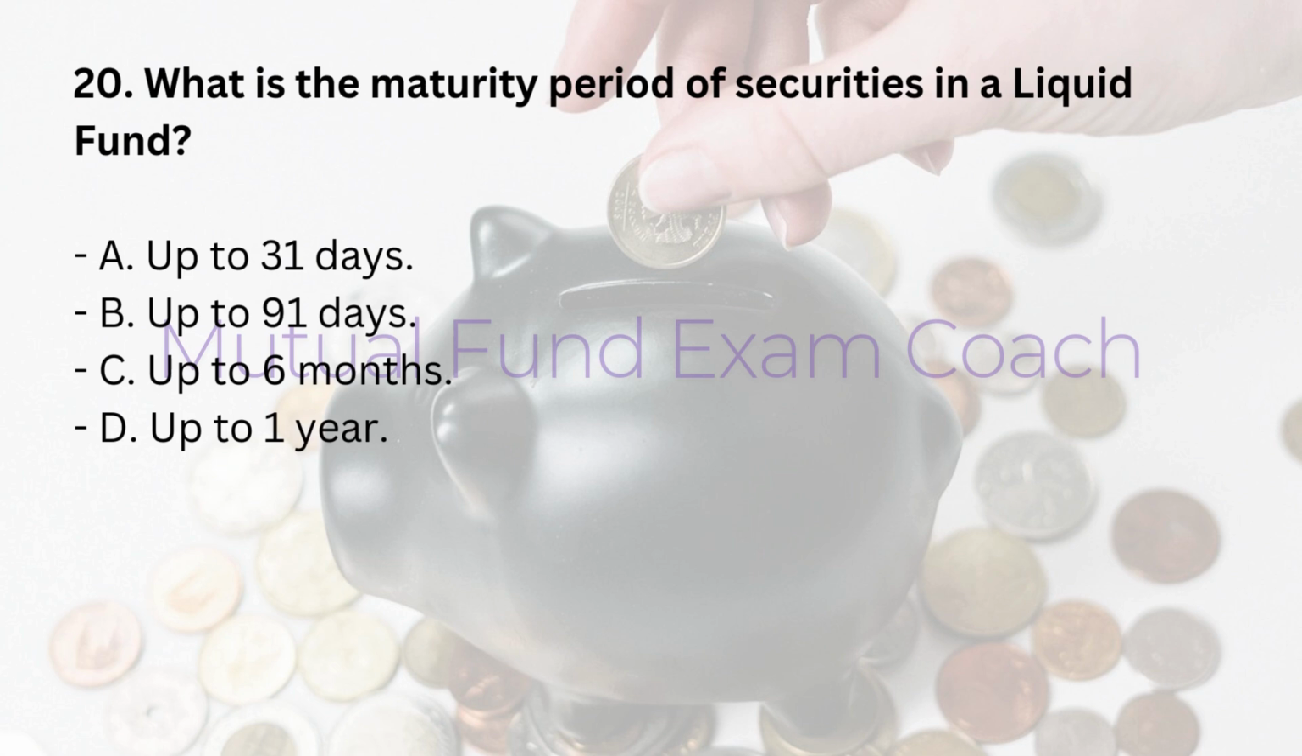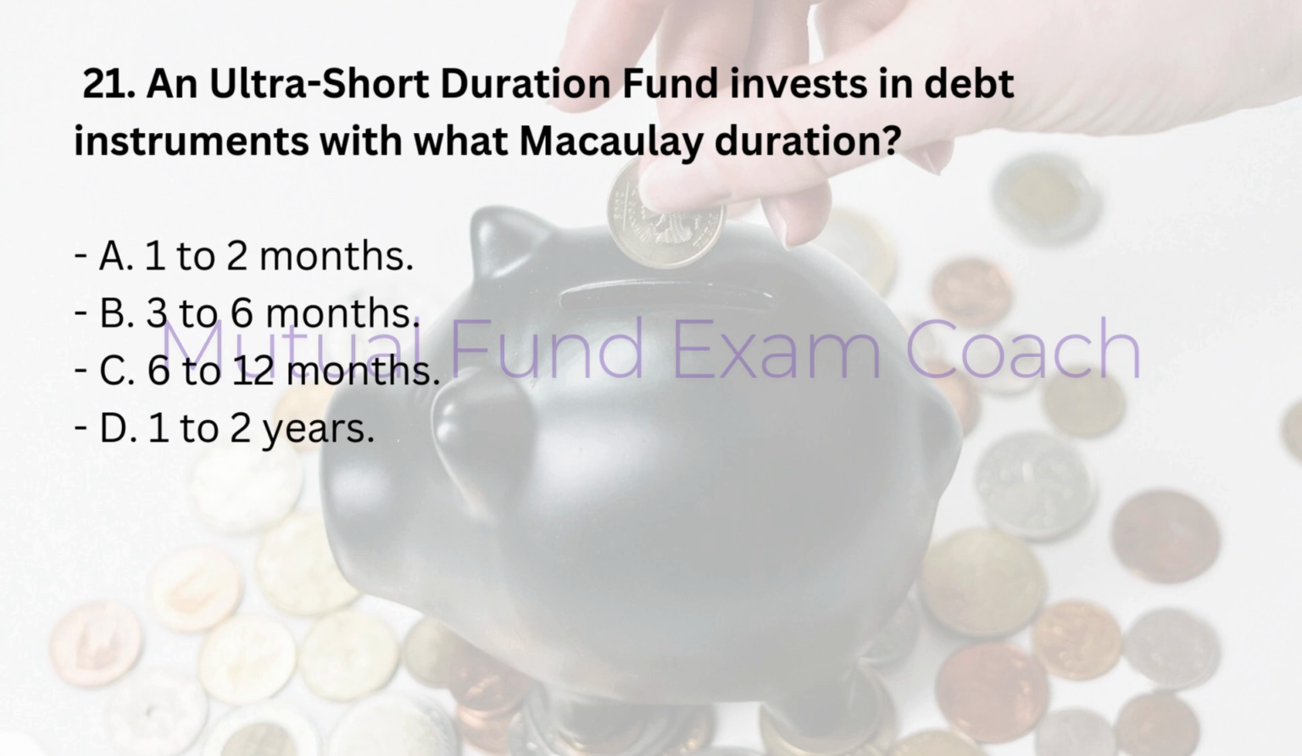20. What is the maturity period of securities in a liquid fund? A. Up to 31 days. B. Up to 91 days. C. Up to 6 months. D. Up to 1 year. Answer: B. Up to 91 days. 21. An ultra-short duration fund invests in debt instruments with what Macaulay duration? A. 1 to 2 months. B. 3 to 6 months. C. 6 to 12 months. D. 1 to 2 years. Answer: B. 3 to 6 months.